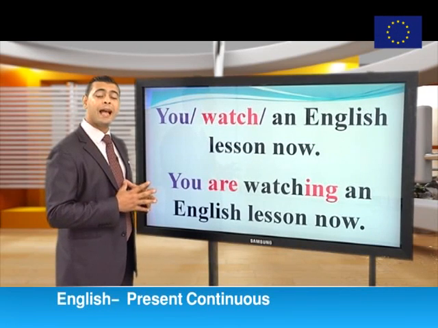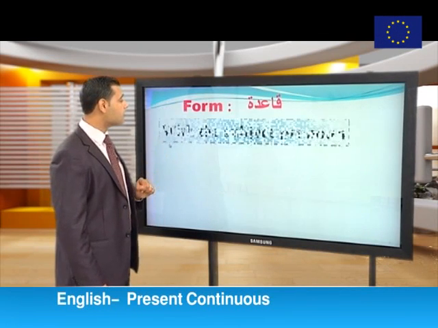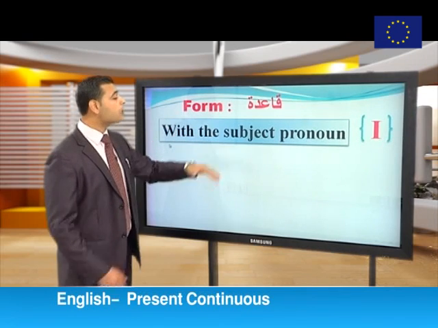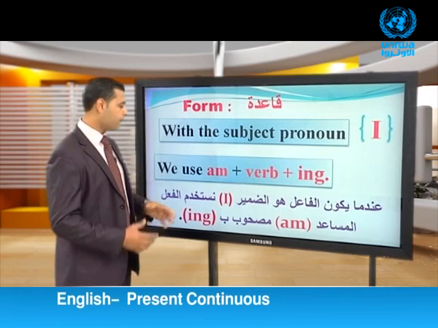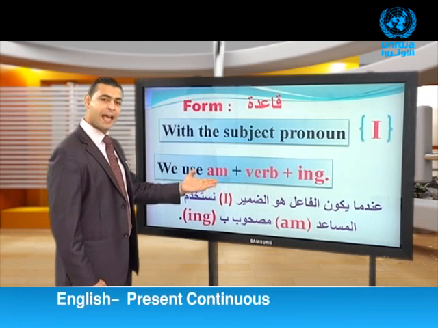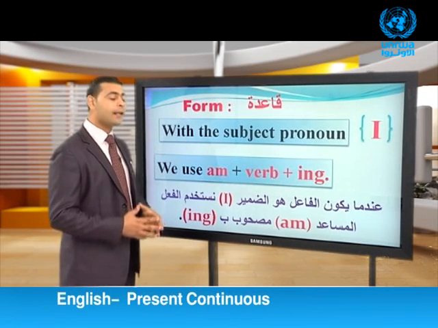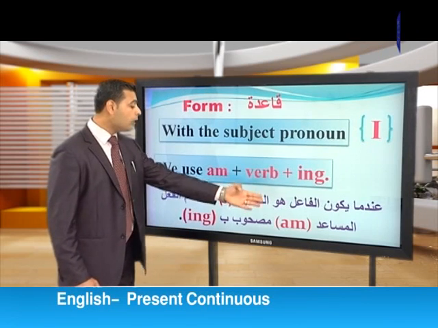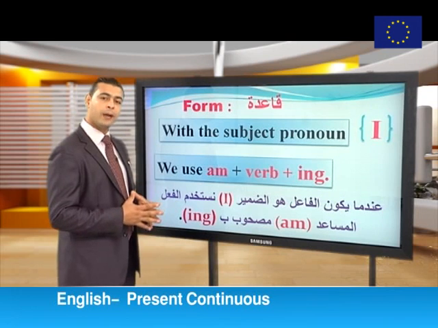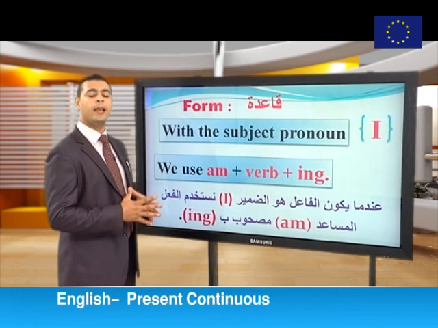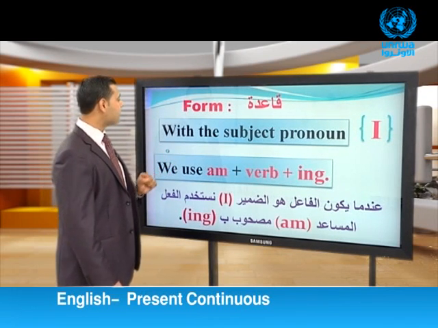Now dear all, let's look at the third form of the present continuous tense. With the subject pronoun I, we use the helping verb am plus the main verb plus the ing. Let's have some examples.